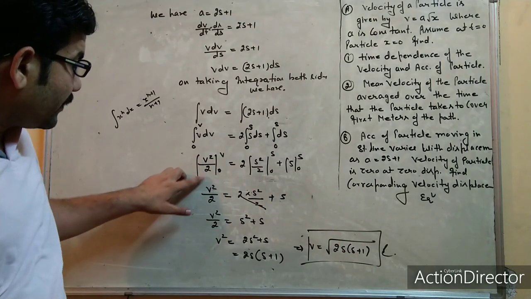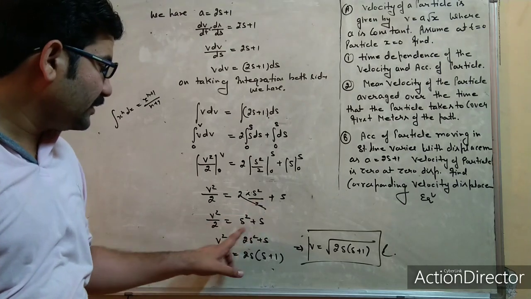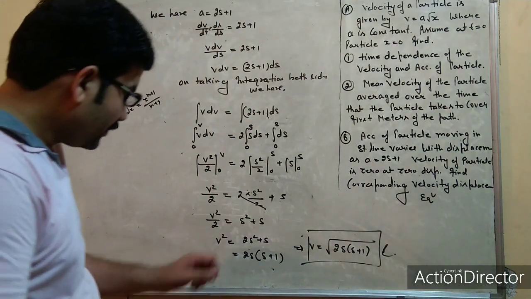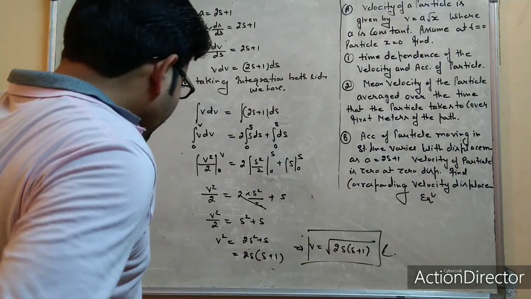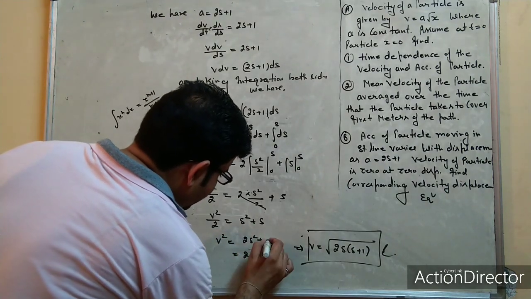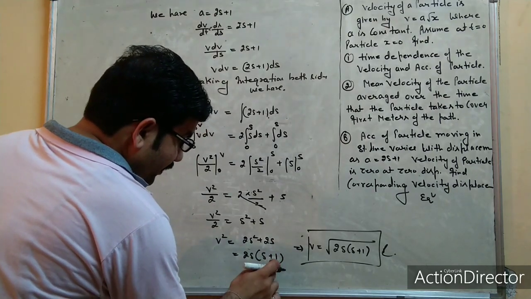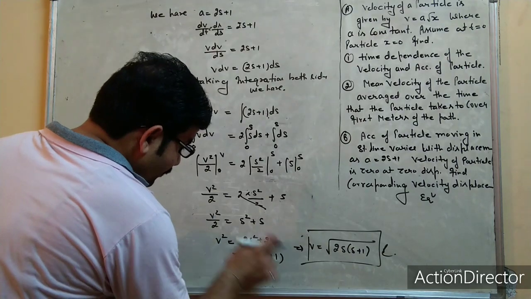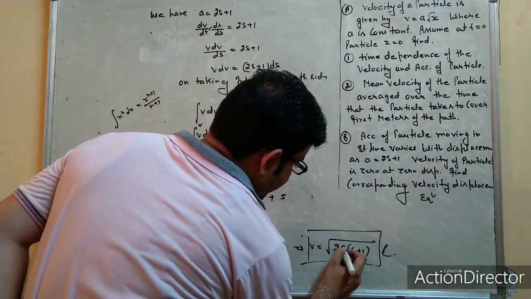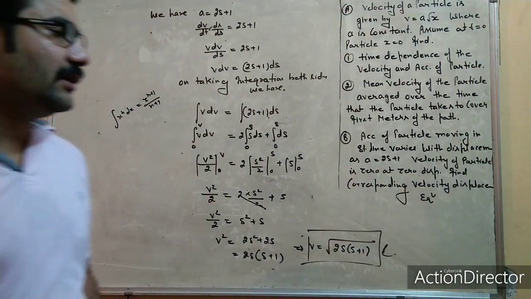So this is v square by 2. Here the 2s cancel out, s square, it will be s. Now taking 2 on that side, it will be this. Taking s common here, this 2 on that side, this means this is 2s. So we take 2s outside, 2s plus 1. Here 1 is left out, here s is left out, and taking 2 on that side, it will be a square root. So v is equal to square root of 2s times s plus 1. This is our displacement velocity equation.